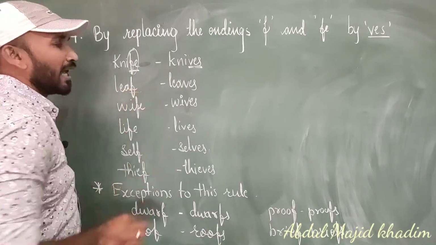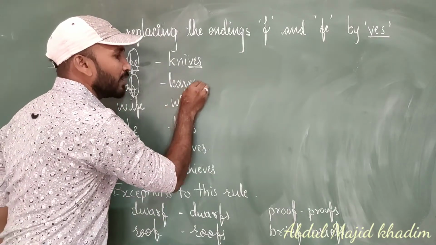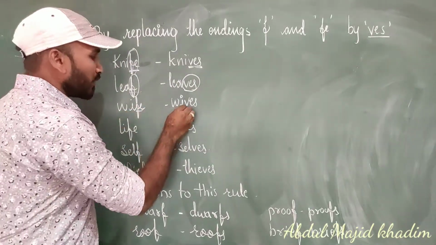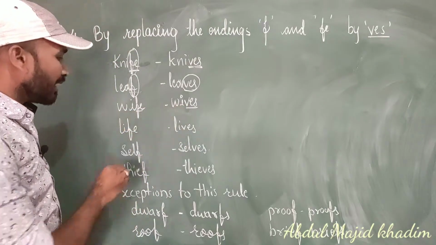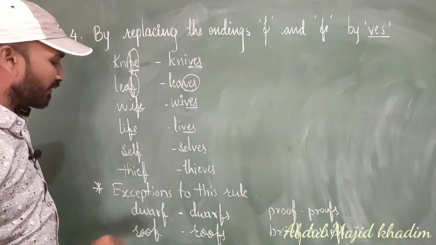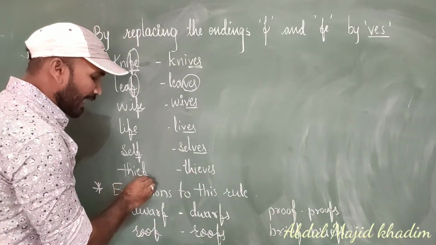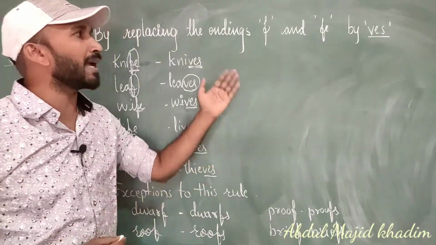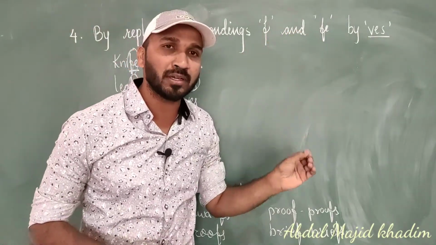See here, leaf, ending with f, and what we are doing? We are removing this f and adding ves. Next, wife, ending with fe, and what we are doing? Adding ves, removing fe and adding ves. Here, life, ending with fe, and what we are doing? Adding ves. Self, ending with f and adding ves. Thief, ending with f, adding ves. So this is the way we can make singular to plural, by adding ves and removing f and fe at the end of the word.